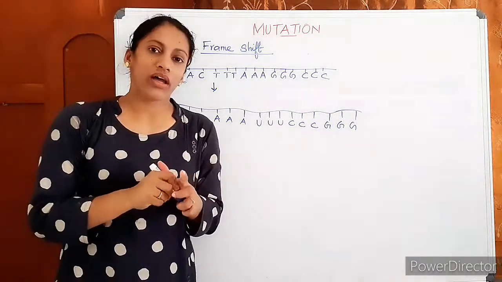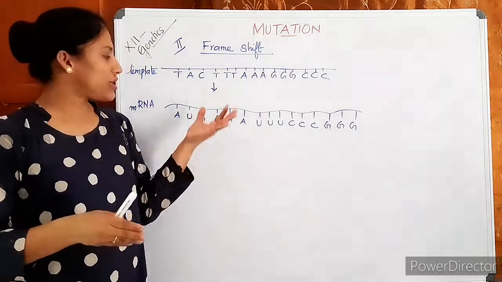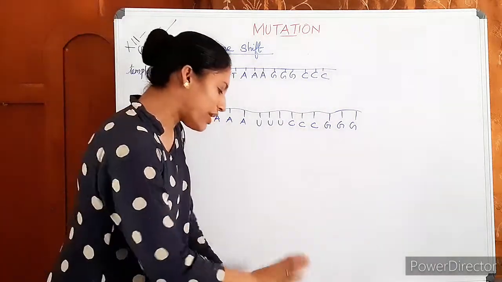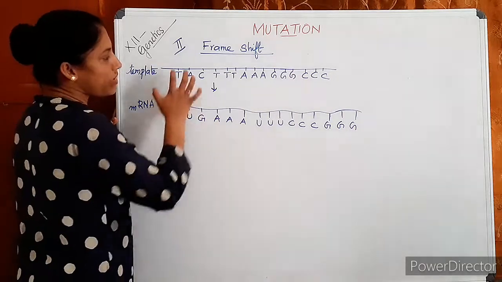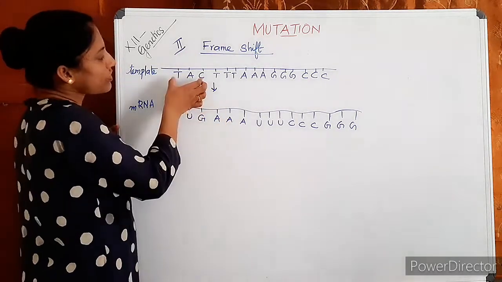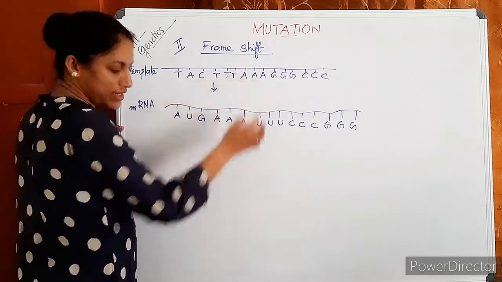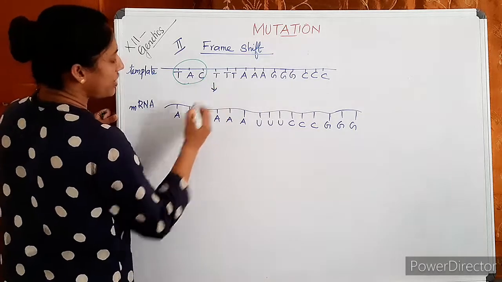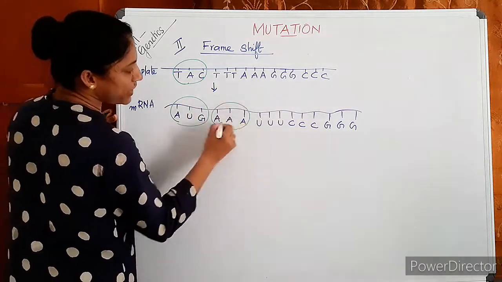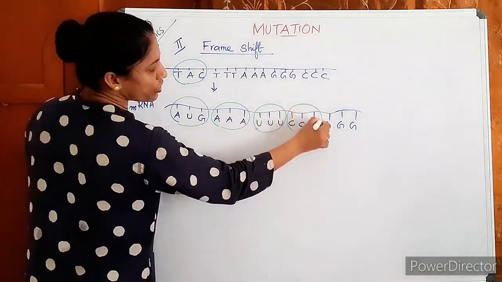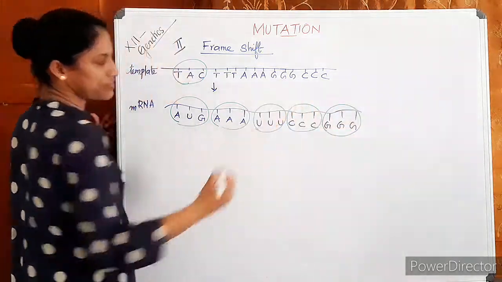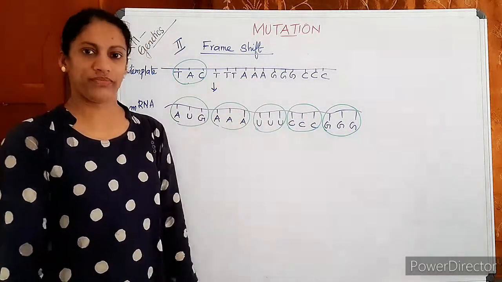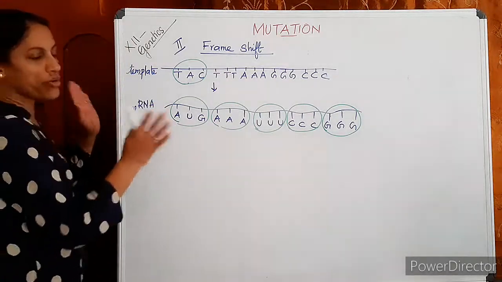Okay, then we are going to study what? Frame shift mutation based on this. Okay, normally when this strand is copied to RNA, this is the first triplet, next triplet, like this. Okay, I am making this mark here. When it is forming RNA, this is the first triplet, next triplet, then third triplet, fourth triplet, fifth triplet. So 1, 2, 3, 4, 5. Five amino acids from this region. Okay, then this is a normal case.